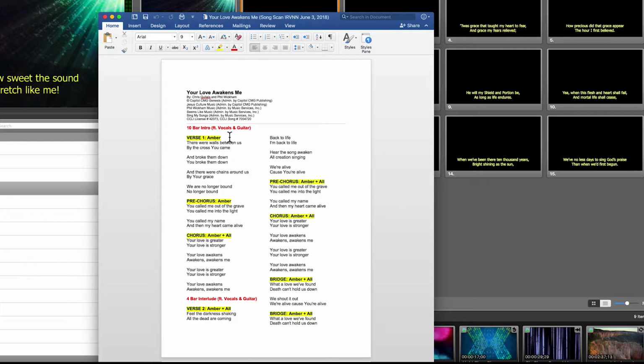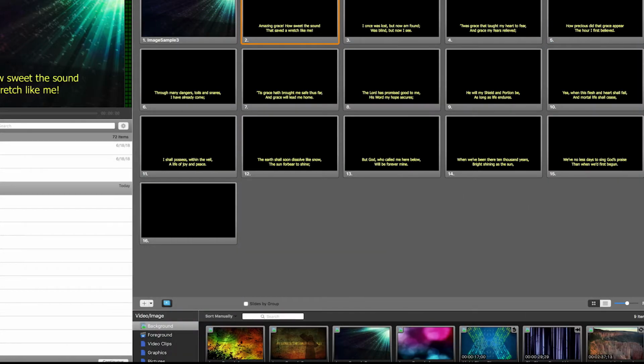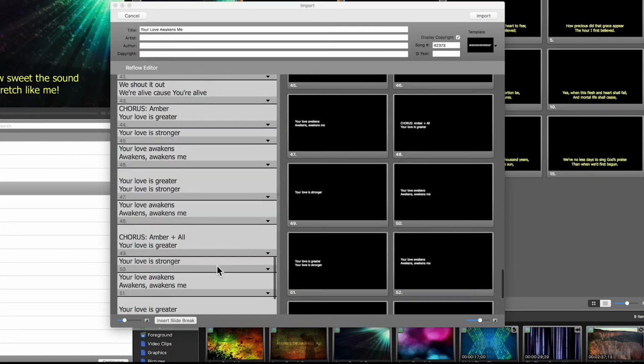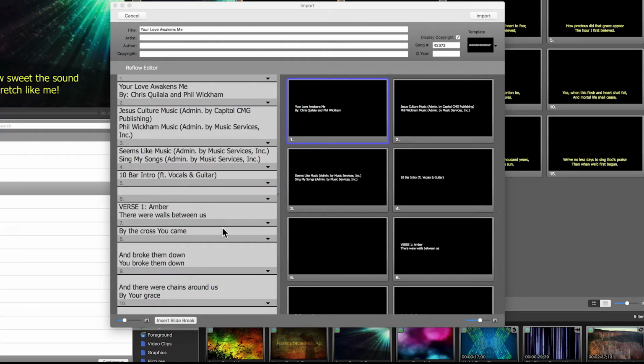But I do want to show you how to do some editing in case you just bring this Word document directly into ProPresenter. So I'm going to move this over to the right, just like that. We'll continue over here in ProPresenter. And this is what it all looks like when you import a Microsoft Word document that is a song scan from our team, from our worship team.